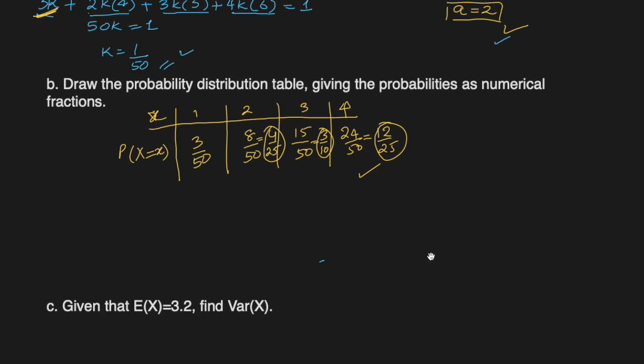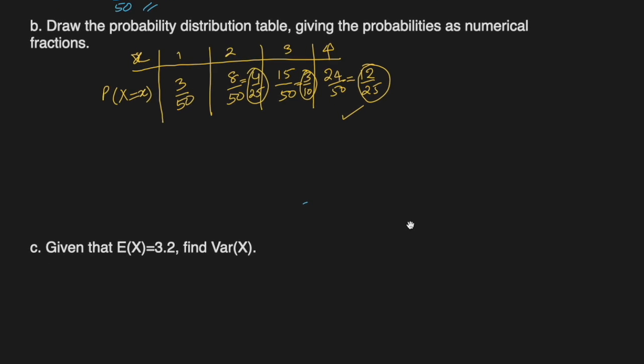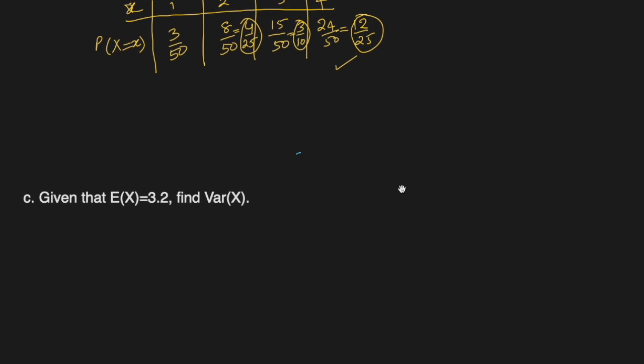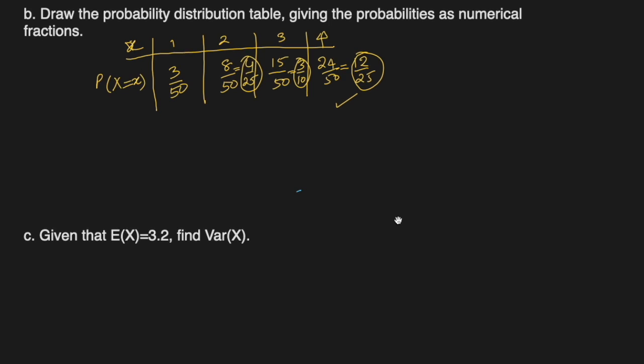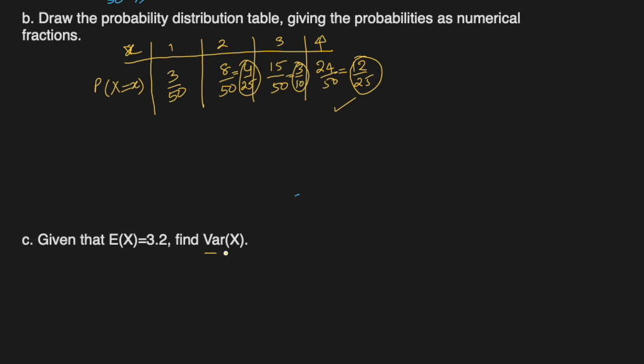Let's do the last one. Given that the expected value is 3.2, there was no need to give it, but they want to save our time, that's why they have already given this. We just have to find the variance. And what is the formula for variance? Variance is sigma x square P(X = x) minus the square of the expected value. This is the formula, and that's what we're going to do.